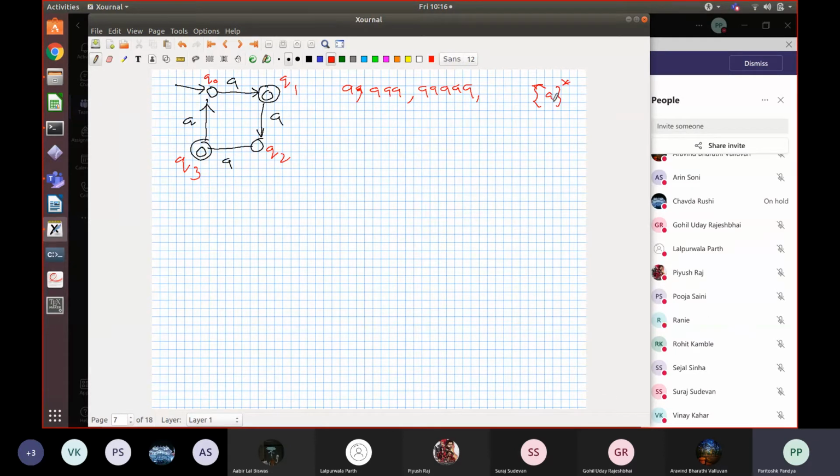Number of A's repeated arbitrary many number of times. I am saying two words from that are equivalent if they take you to the same state. So my claim is that this automaton is called capital A, and A is A equivalent to AAAA. Why is that the case? If you start with the start state Q0, delta hat of Q0 on A will give you which state? Q1. Delta hat of the starting state on the longer word will also take you to Q1. So since both words took you to the same state, they are A equivalent.